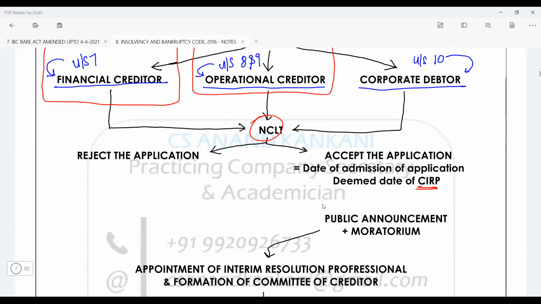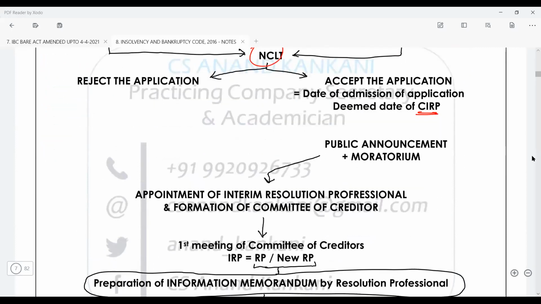Now, what is going to happen? NCLT will make sure that a public announcement is made. The IRP will be appointed, right? The appointment of IRP is going to happen. Public announcement is going to be made, and then the moratorium is going to start. So what does this moratorium mean? Moratorium is basically a time period where there will be a legal stay on all the cases. Ongoing cases, there will be a legal stay.